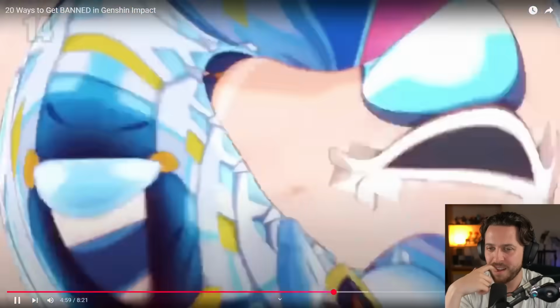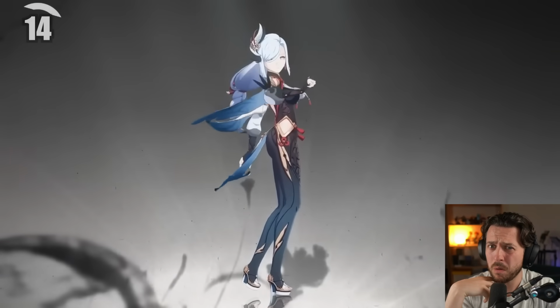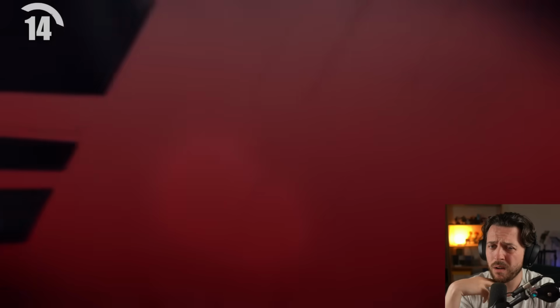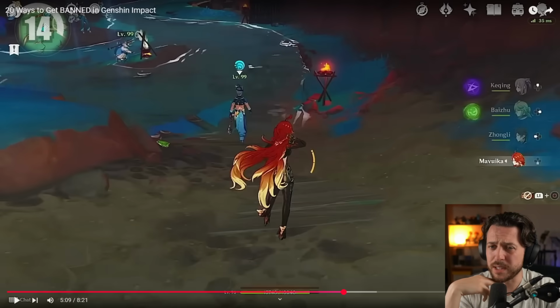Number 14, advertising illegal services. If you see someone in-game advertising cheap primogems, account boosting services, or Spiral Abyss clearing services, they're risking a ban. I'll keep it a buck. If you see people in-game advertising cheap stuff and you fall for that, it could also very much just be a straight-up scam, and you're stupid for trusting that.